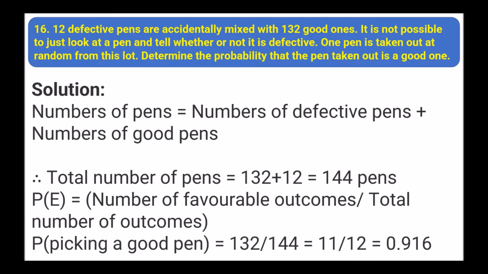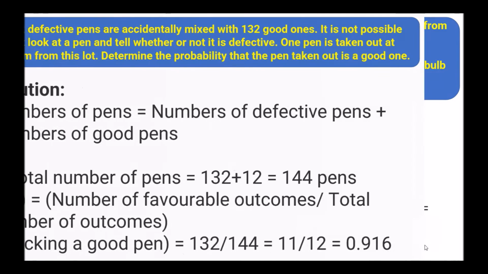So total number of pens equals number of defective pens plus number of good pens. So total number of pens equals 132 plus 12, that is 144 pens. P(E) we have to find. So P of picking a good pen, 132 upon 144, that is 11 upon 12, that is 0.916.